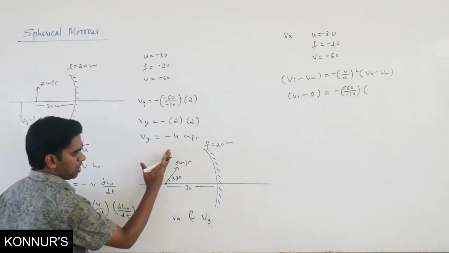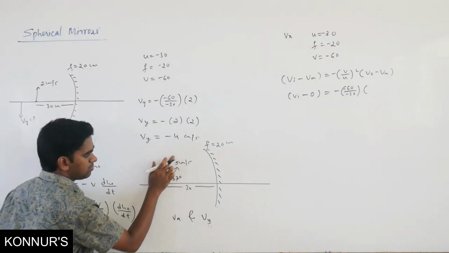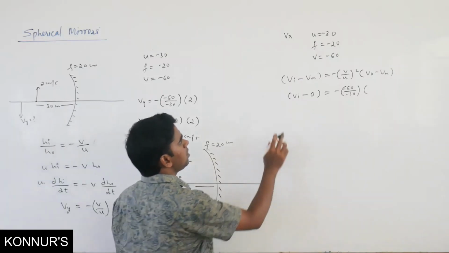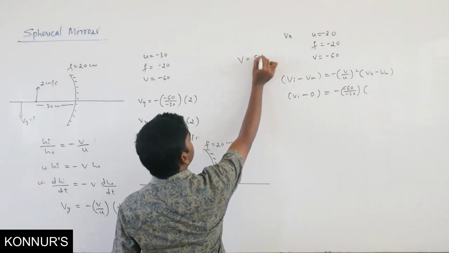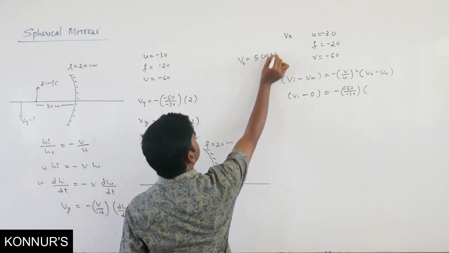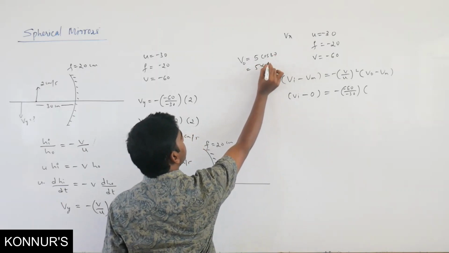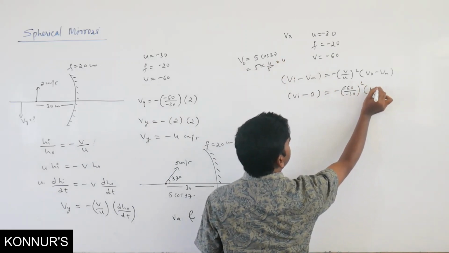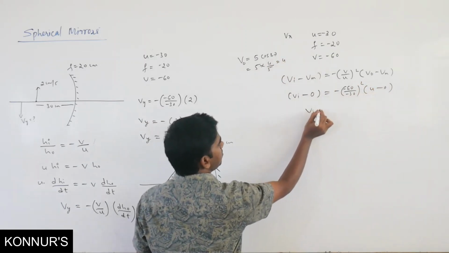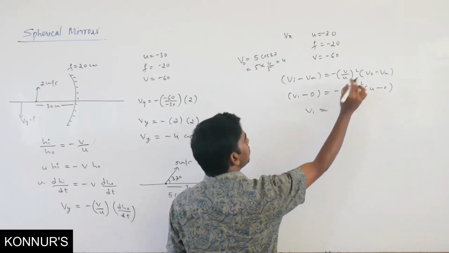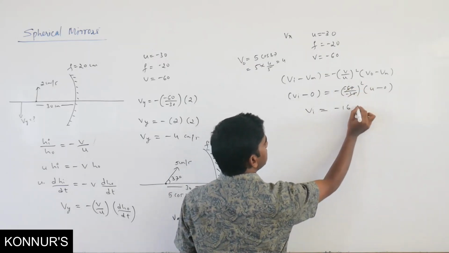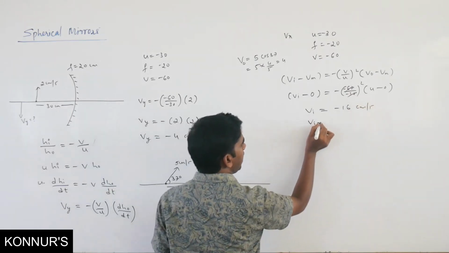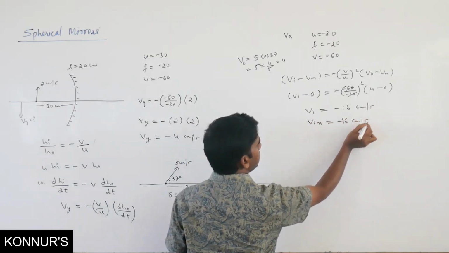Velocity of object along the x-axis: if it is 5 here, you can take 5 cos 37. 5 cos 37 means 5 into 4 by 5, so it is 4. You will get 4 here. So velocity of image equals 2 squared, 4, into 4, that is 16 centimeter per second. This is the velocity of image along x, that is minus 16 centimeter per second.